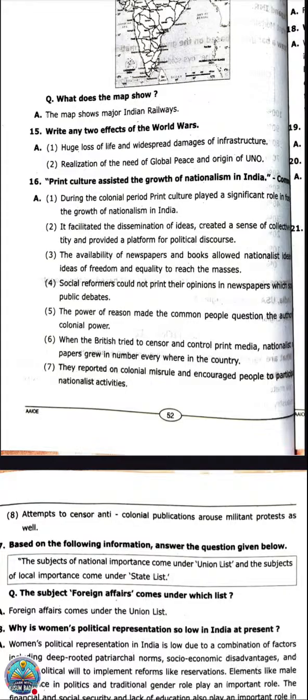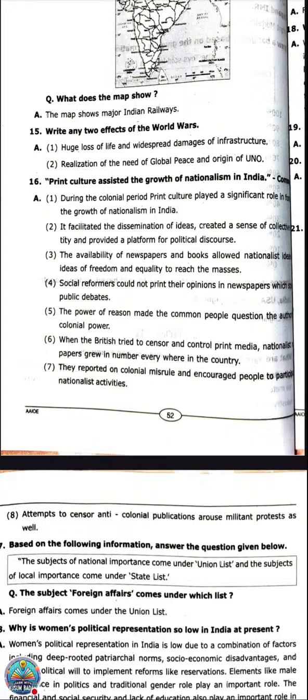So the first point: during the colonial period, print culture played a significant role in fostering the growth of nationalism in India. It facilitated the dissemination of ideas, created a sense of collective identity, and provided a platform for political discourse.